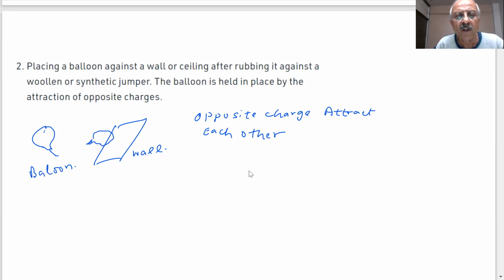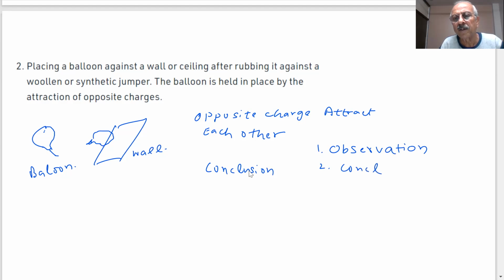Therefore, students, what are these activities proving? What is the conclusion from these activities? You have observed what is happening. Yes, sir, observation. Then what is the conclusion, student? What do you conclude? Sir, that atoms are not always neutral. They are charged also. So there are charged particles in matter.